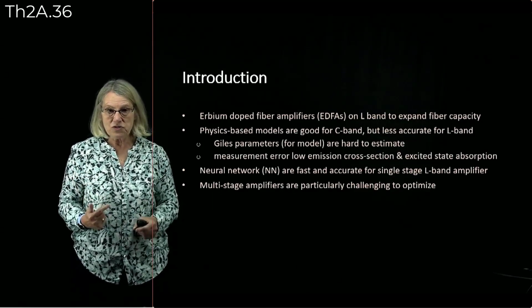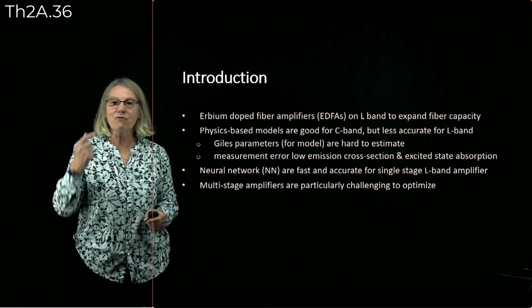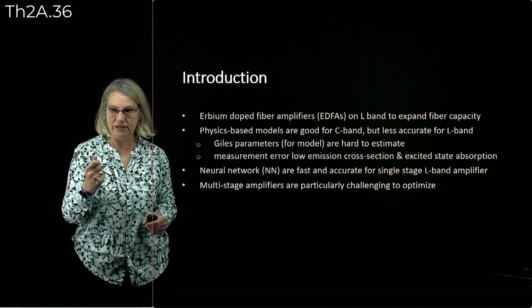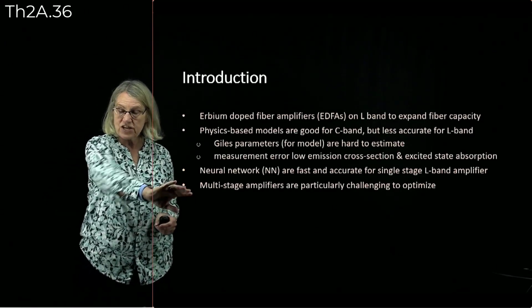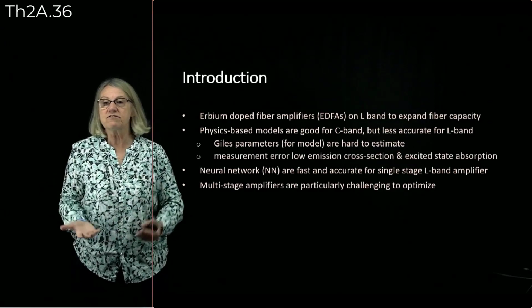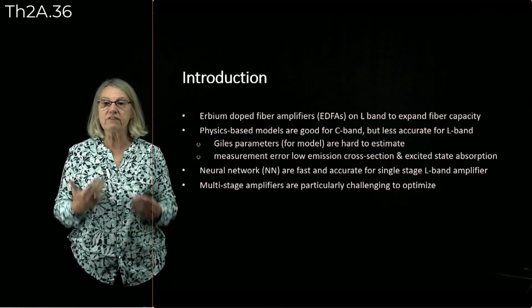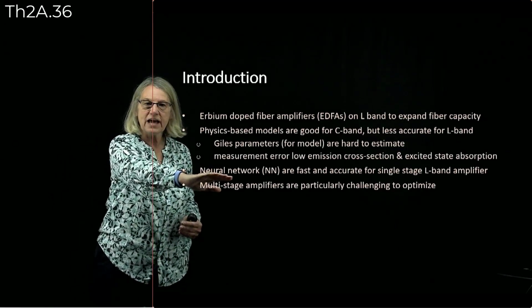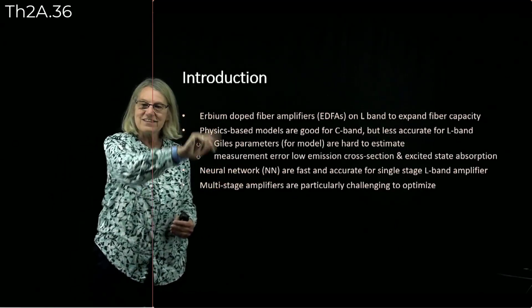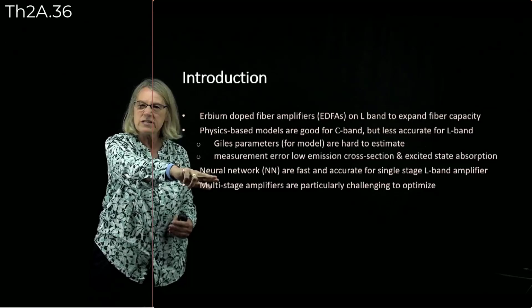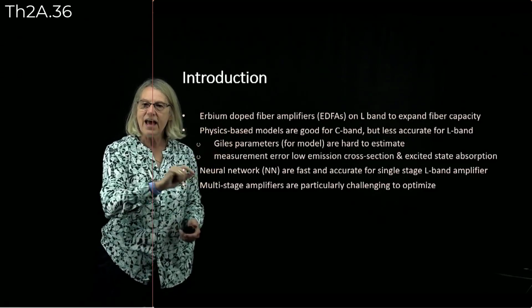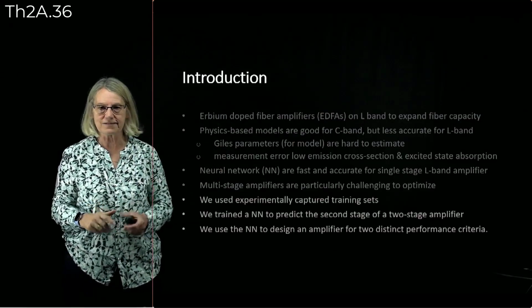Neural network models, we found in our previous work, are really fast and accurate. When we're designing multi-stage amplifiers, we have to do a lot of simulations, which means that we could really take advantage of a model that ran fast. And so even if neural networks are just as accurate in the C-band as the physics-based, they'll always be faster. So even for the C-band, neural networks could be an interesting choice.